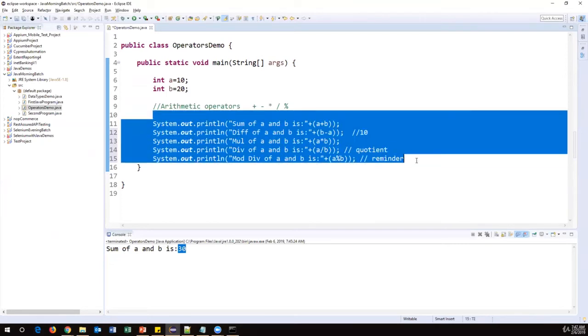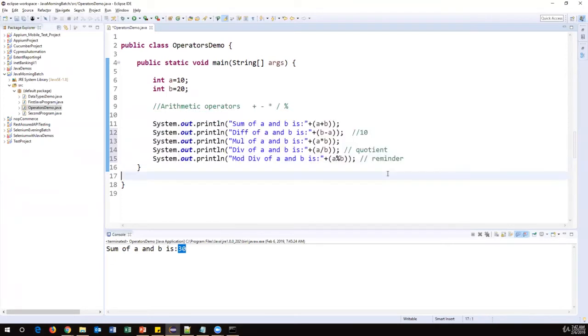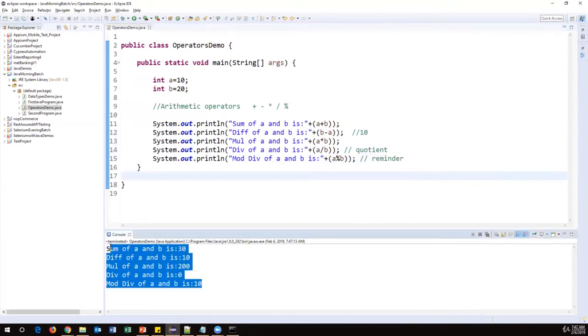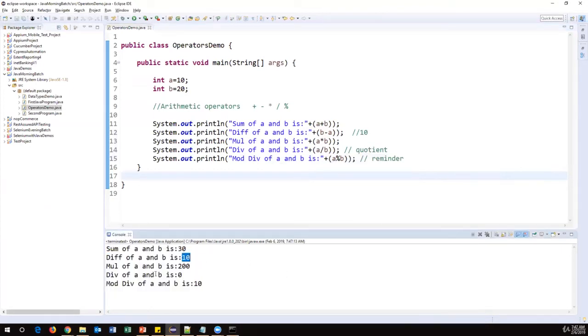So these are all arithmetic operators. It's very, very simple. So plus, minus, star, slash, and modulo division. So let's run this code and see. So now you got all the values, right? So this is how we need to use arithmetic operators.